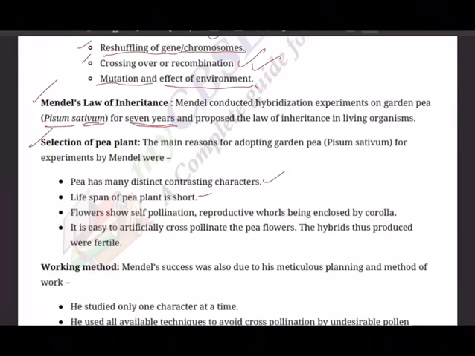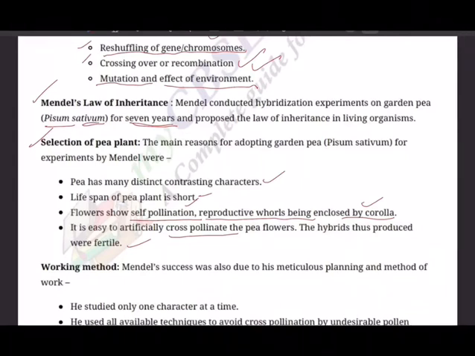And flowers show self-pollination so that the genome can be protected. Reproductive whorls are enclosed by the corolla. It is easy to artificially cross-pollinate the pea flowers. The hybrids produced were fertile. So these are some of the main reasons why he selected the garden pea.